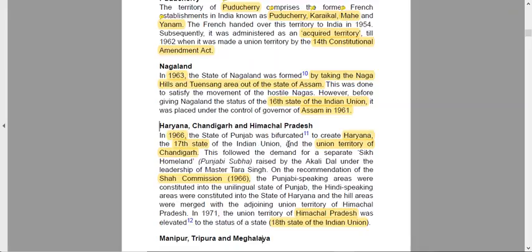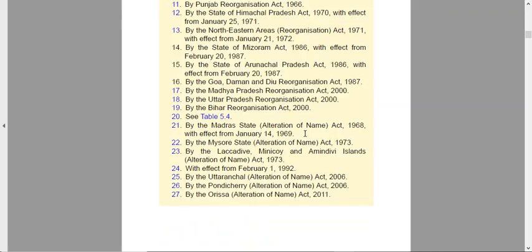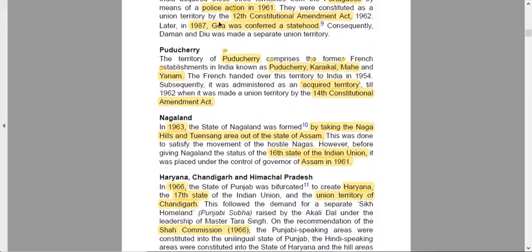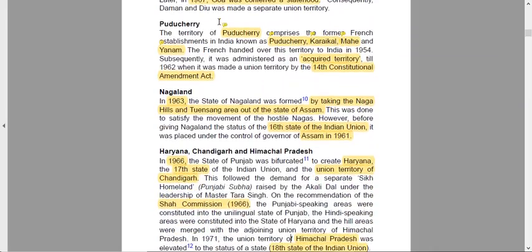In 1966 the state of Punjab was bifurcated. Basically, the Punjab Reorganization Act was made to create Haryana, the 17th state of the Indian Union, and the Union Territory of Chandigarh. This followed the demand for a separate Sikh homeland, Punjabi Suba, raised by the Akali Dal. Akali Dal is a very old political party which had been demanding a separate Sikh homeland known as Punjab now, under the leadership of Master Tara Singh.